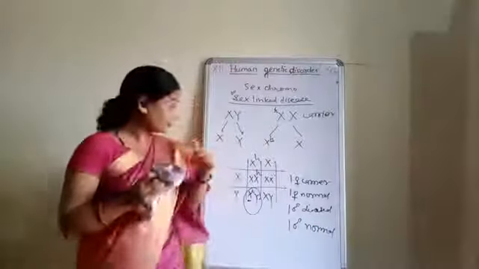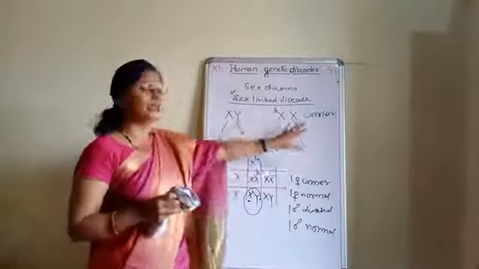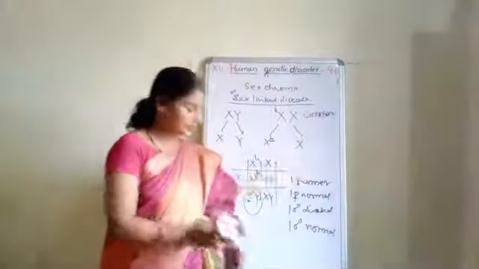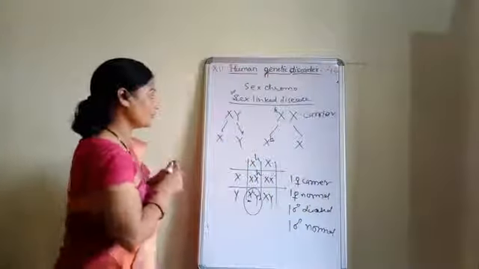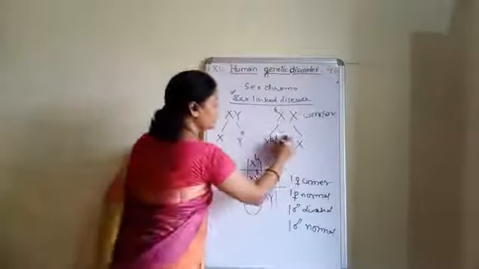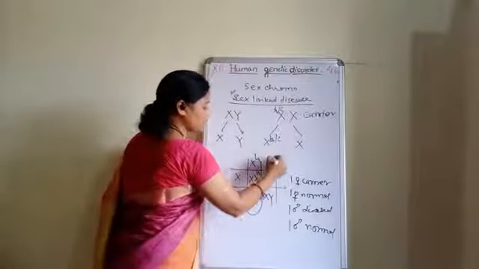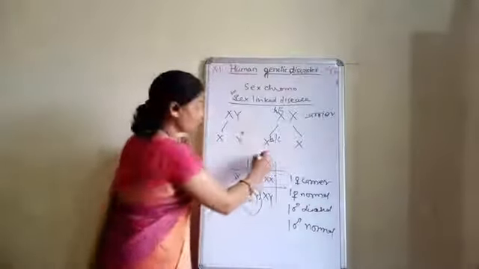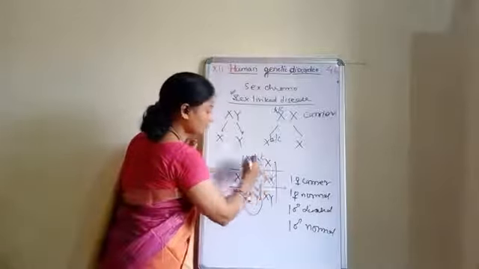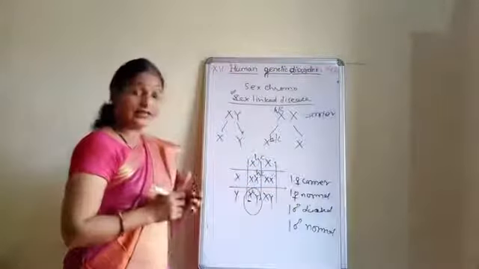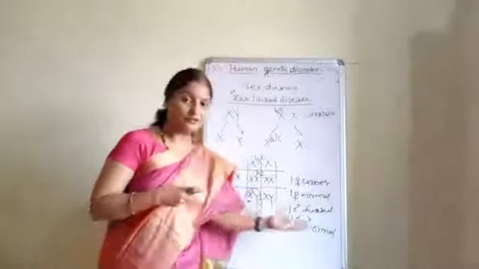Okay, so this is all about hemophilia as well as color blindness. Even the same situation we can write for color blindness. You can write C here because it is also an X-linked disease. So for color blindness and hemophilia, we'll have the same result.